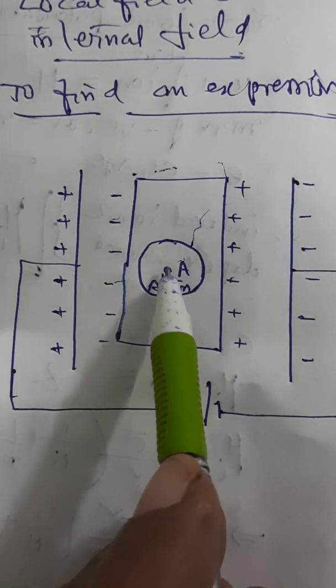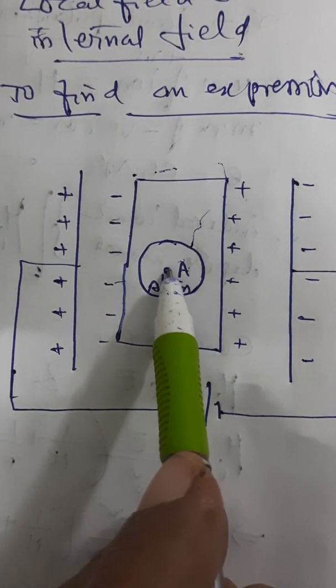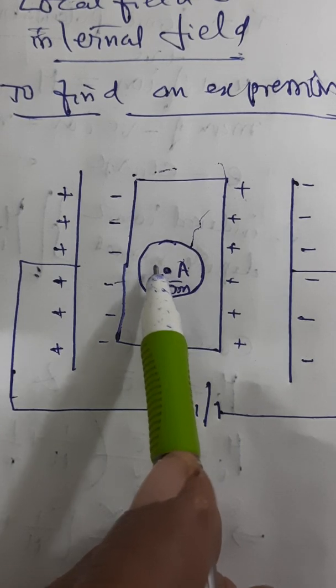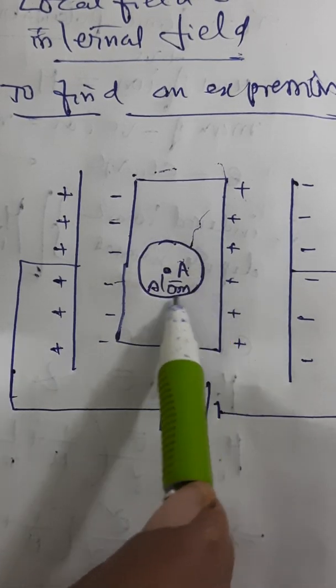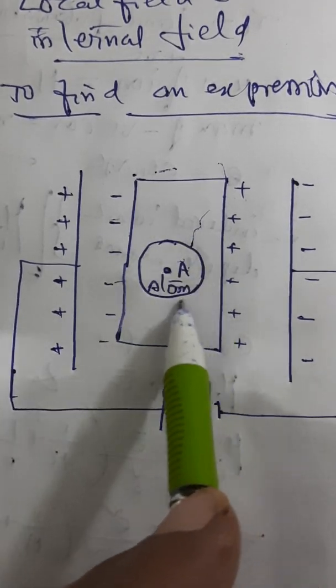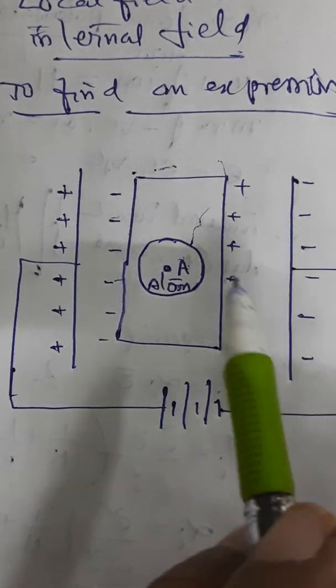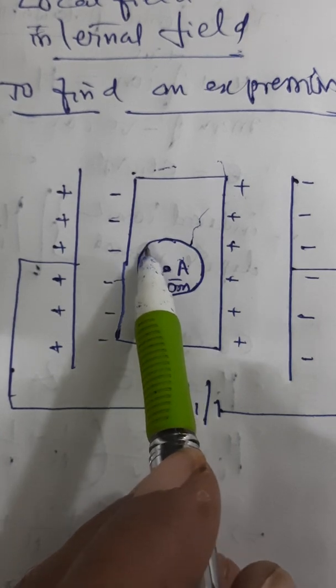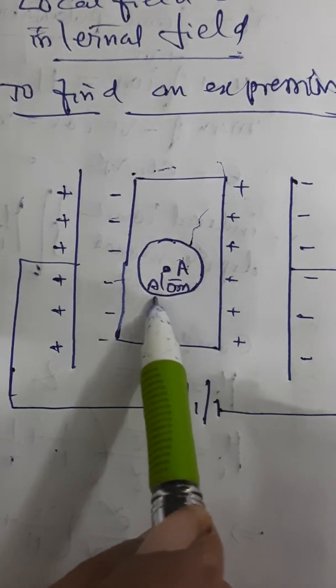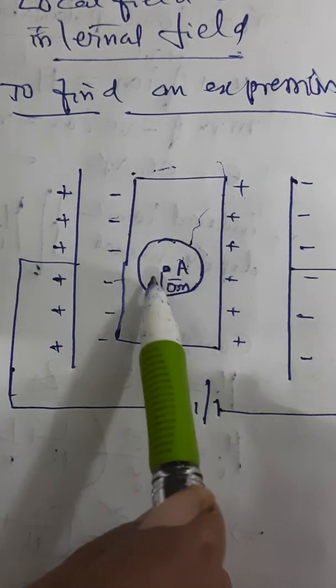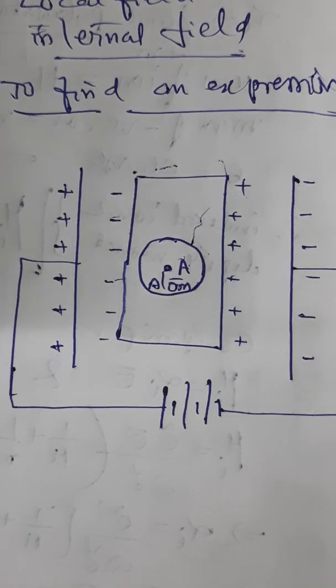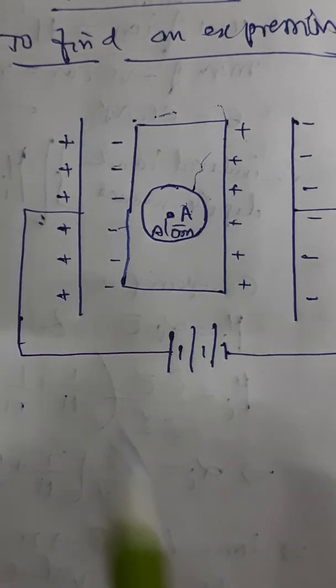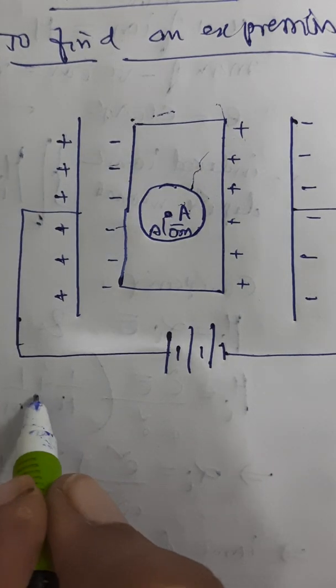Here I am considering an atom at A. Now this circular region, I am considering a spherical region around this atom. This is not the whole atom. The atom is at A only. So this area is considered a spherical region around the atom to calculate the field at this point. So let us describe this. What we are doing?